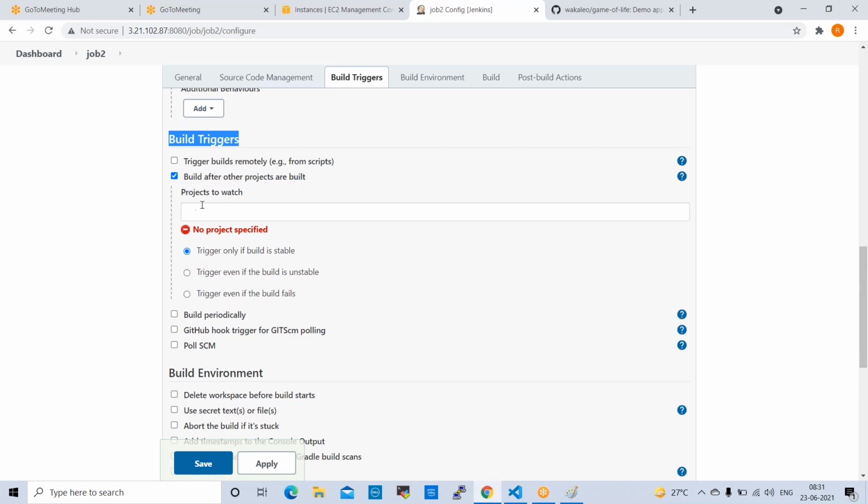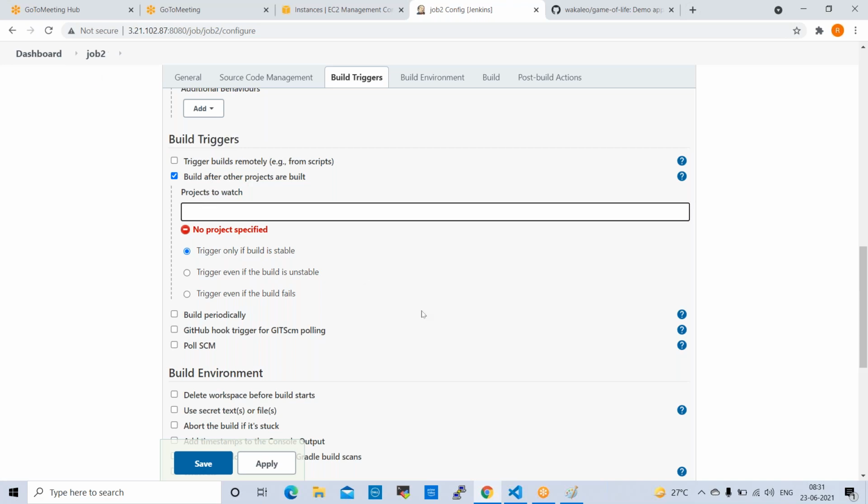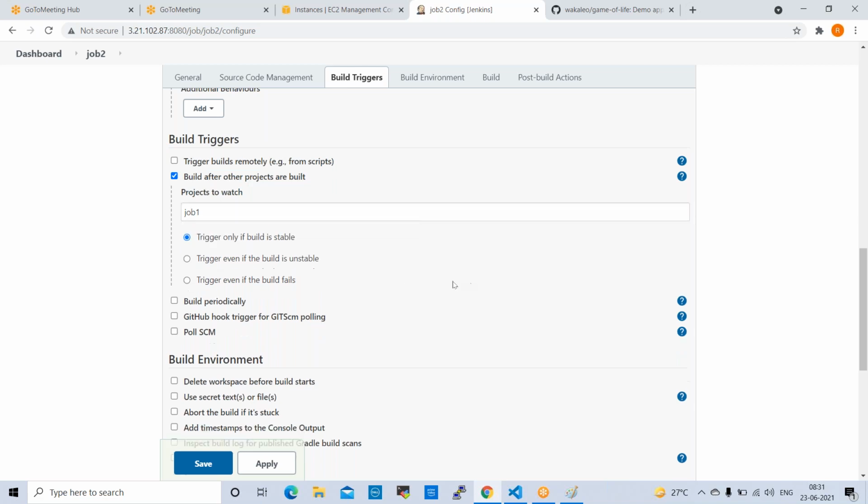Now project to watch. So we are configuring job 2 now. This is job 2, right? We are configuring job 2. Project to watch. Which project will job 2 watch? Job 1. So job 2 will watch job 1, right? See here, trigger only if the build is stable. Stable means success, right?